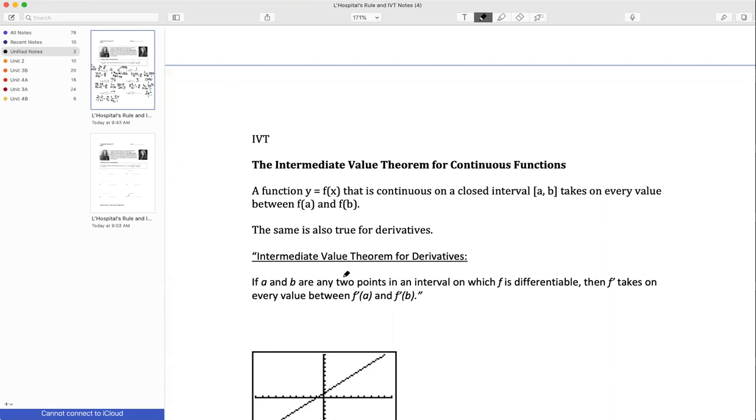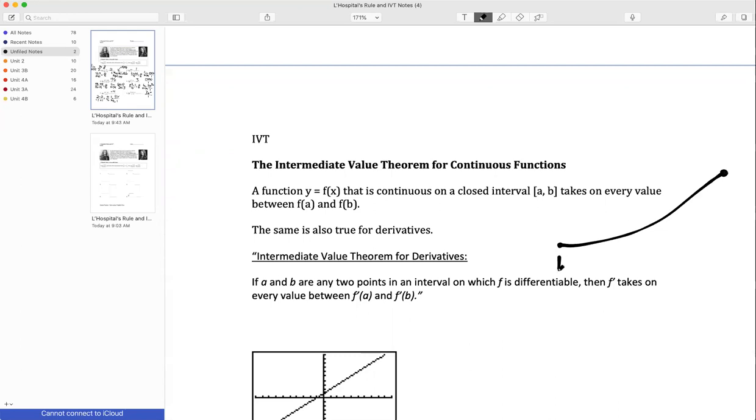So let's take a look at it. Here's what the intermediate value theorem says. A function y equals f of x that is continuous on a closed interval takes on every value between those endpoints. So basically it says this. Let's say I have a function that goes from here to here.